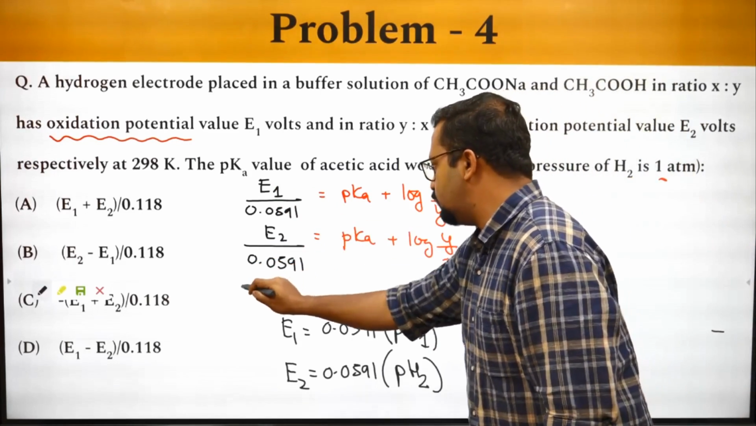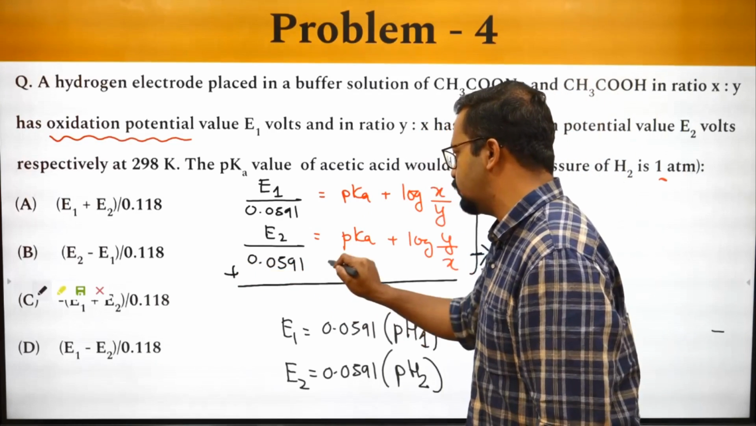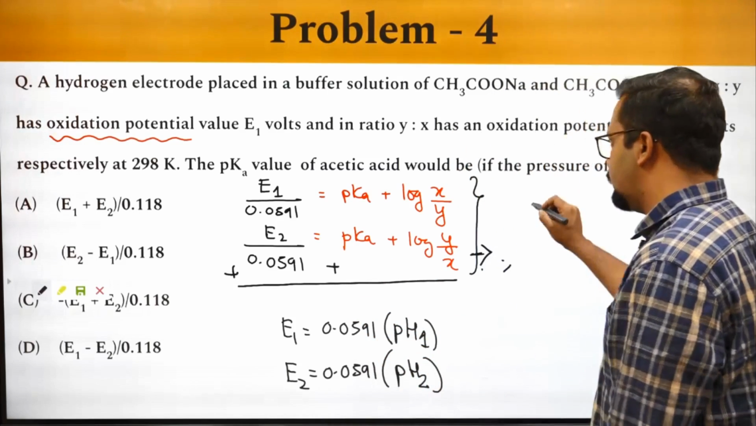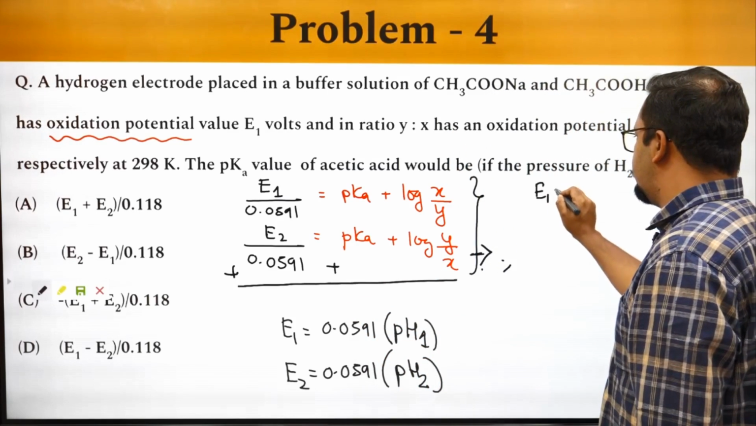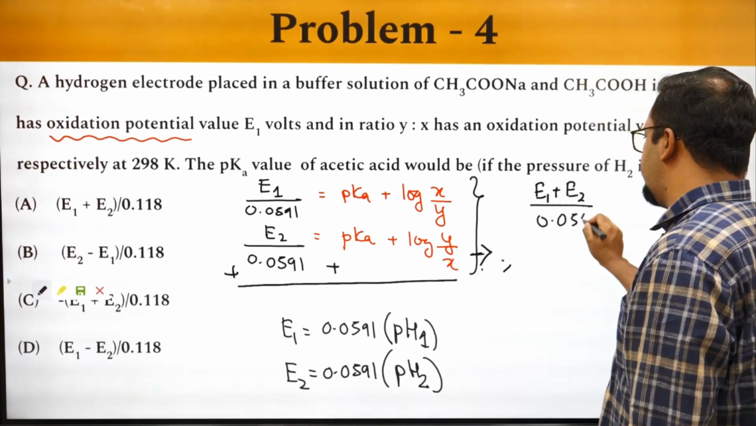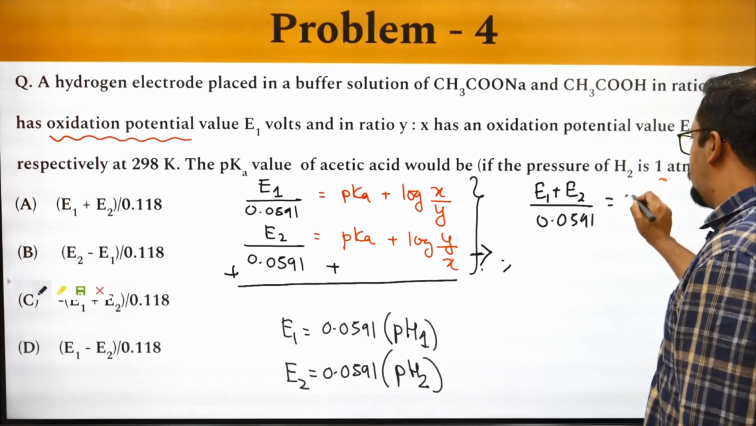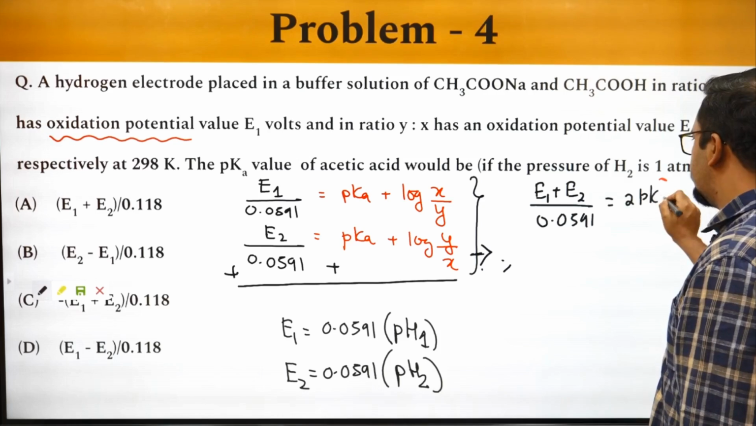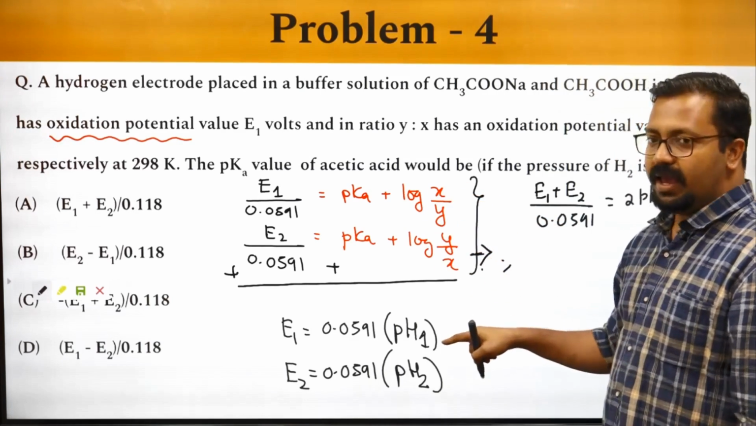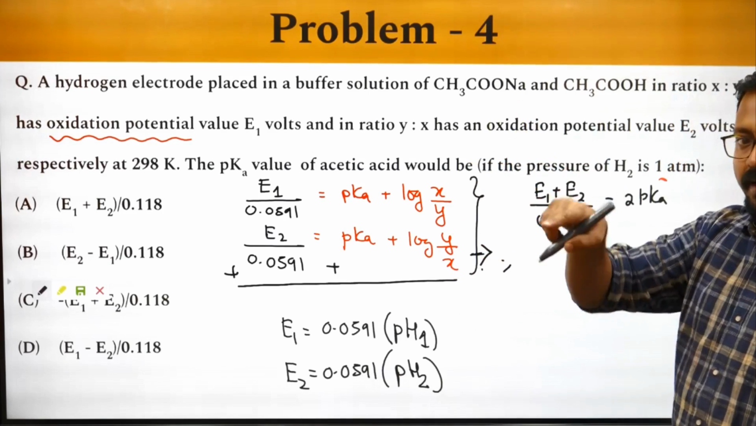E1 by E2, instead of eliminating this from here, it is better if I add both of them. Okay, so I will get E1 plus E2 by 0.0591, and this will be equal to 2 times pKa, and this will be log of x plus y plus log of y by x. I will include them in the equation. Log of x by y times